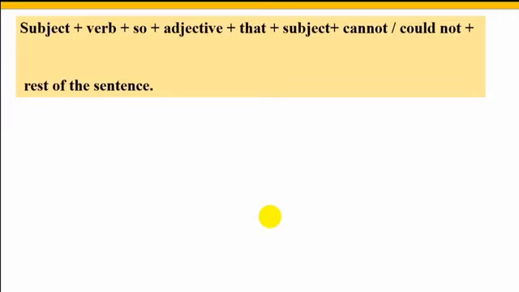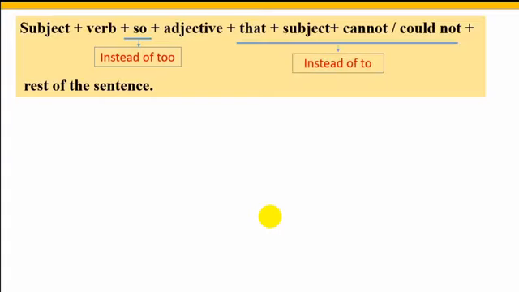We will also use the verb, and then we will use so instead of too, and after that we will use the adjective of the sentence, and we will use that plus subject plus cannot or could not instead of to, and then we will just write the rest of the sentence.